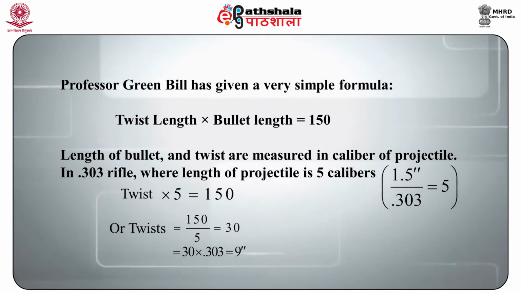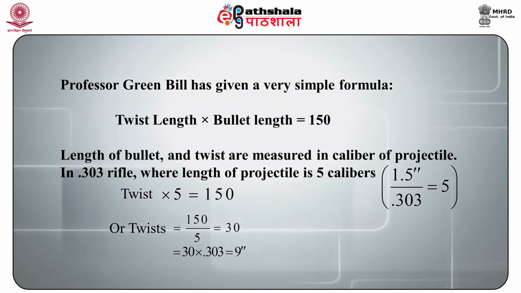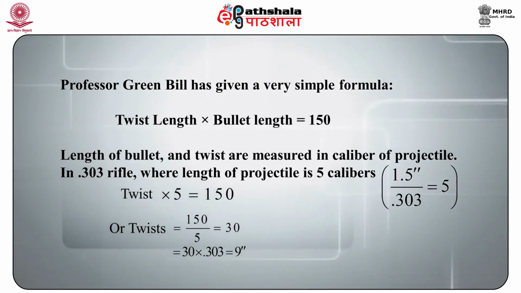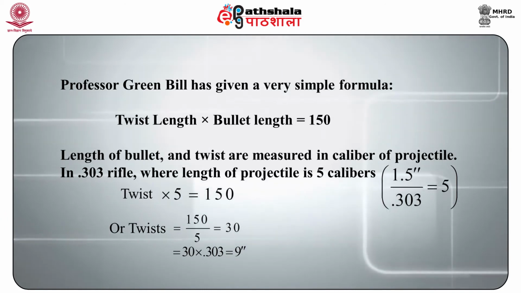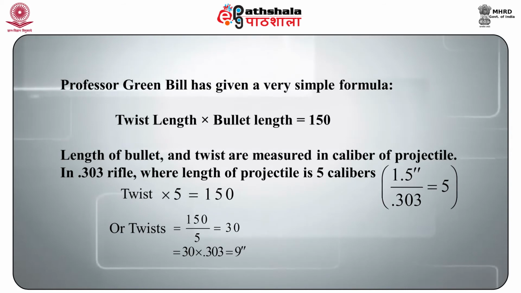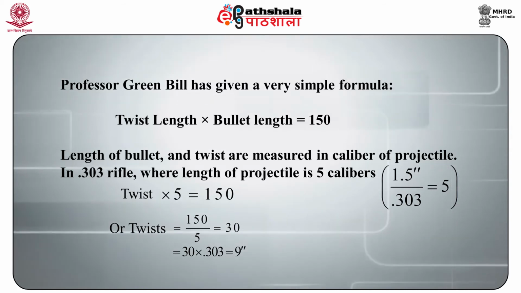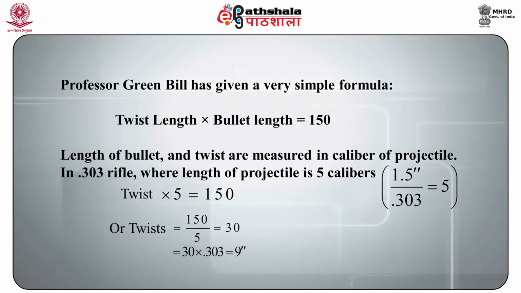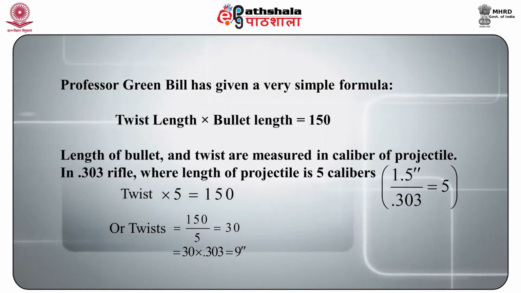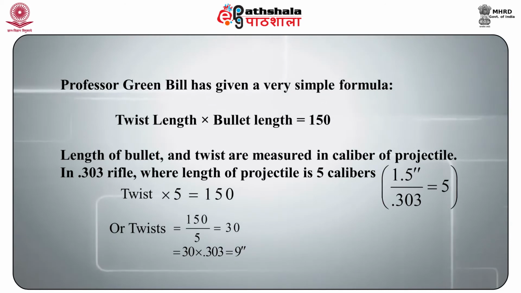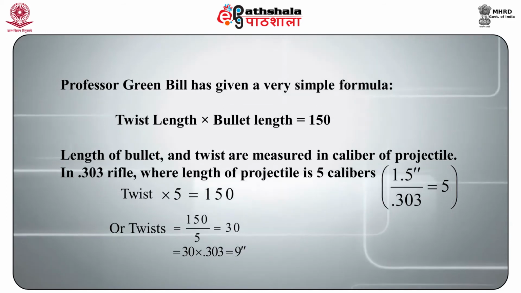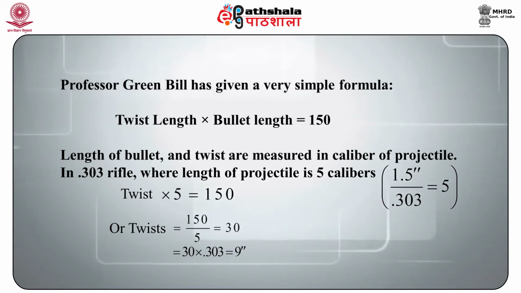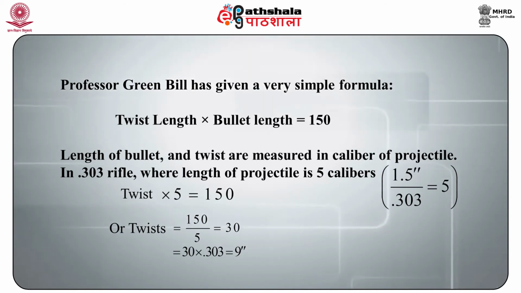Now let us put the values in this formula. Multiplying the twist by 5 will equal 150, or we can write it as twist is equal to 150 by 5, which will give us 30.